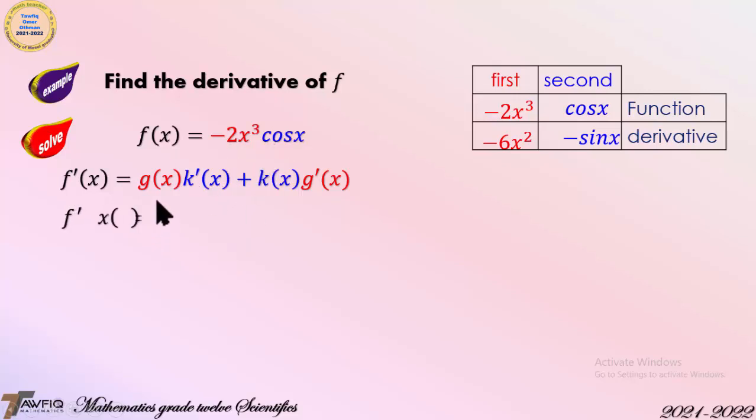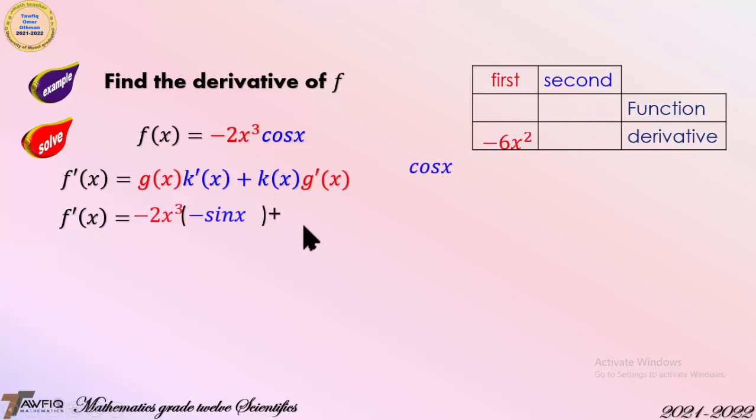So minus 2x cubed, then the derivative of the second one, which is minus sine x, plus the second one, which is cosine x, times the derivative of the first one, which is minus 6x squared.